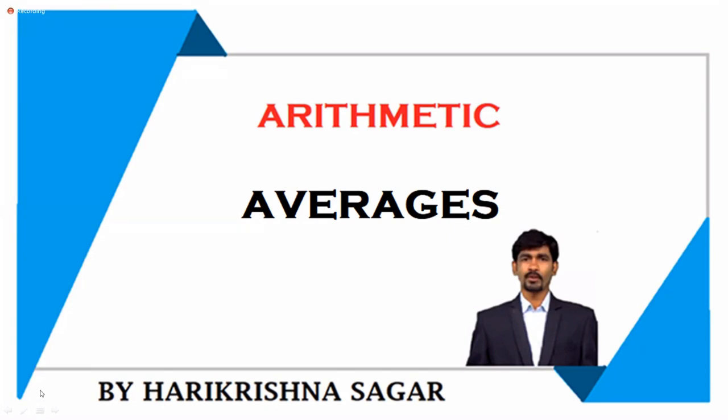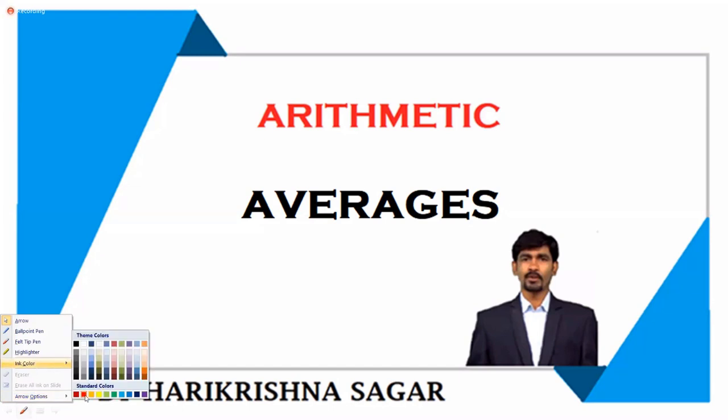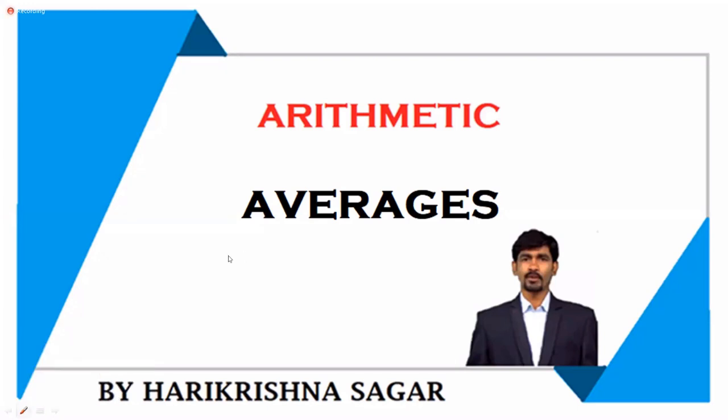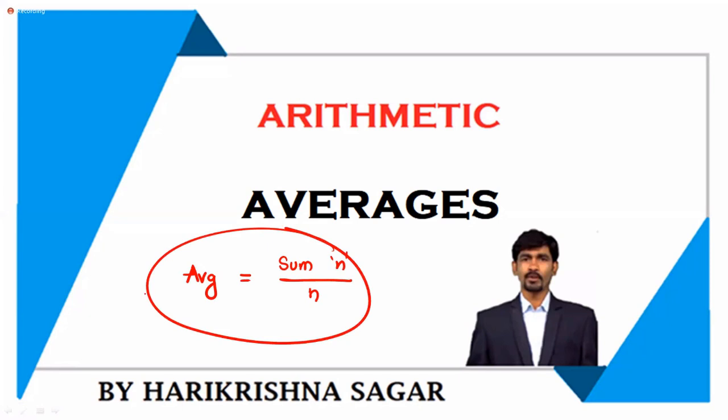What is the formula for average? Average is given as sum of the terms divided by number of the terms. So you can use the same formula in order to find out the average. Sum of n terms divided by number of terms, so that is nothing but n. This will give the average.